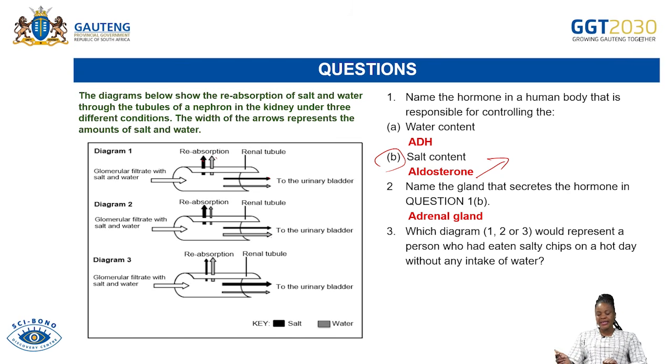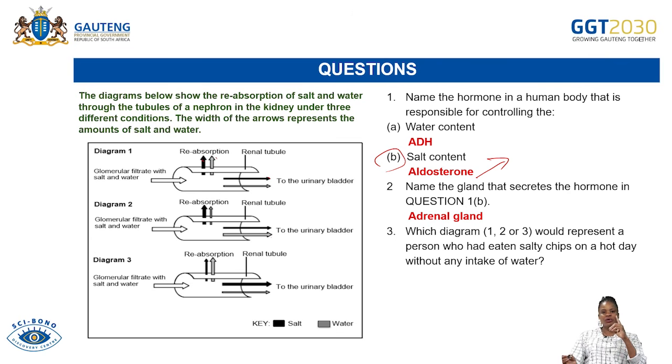Which diagram, 1, 2, or 3, would represent a person who had eaten salty chips on a hot day without any intake of water? So how are you going to answer that? How are you going to distinguish between 1, 2, and 3 that the person has eaten salty chips?